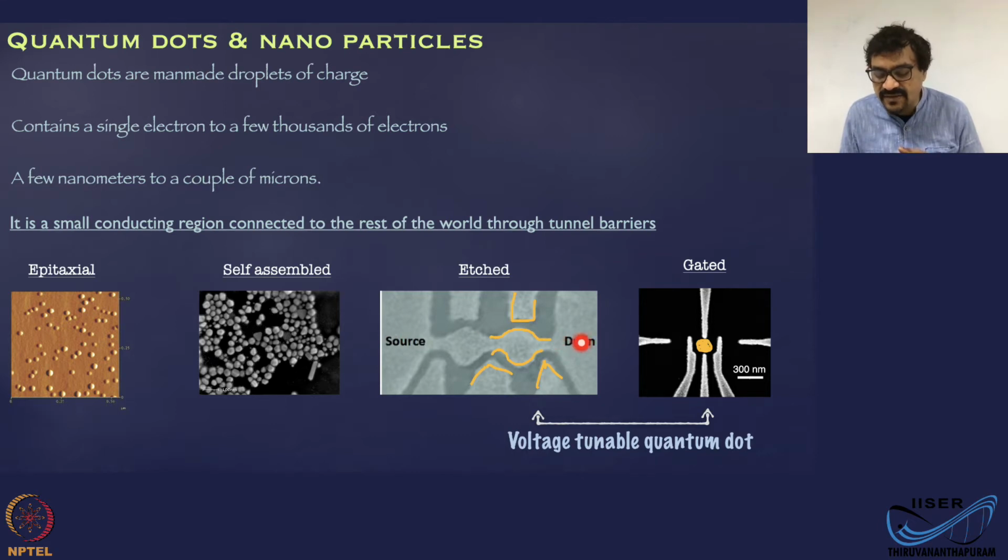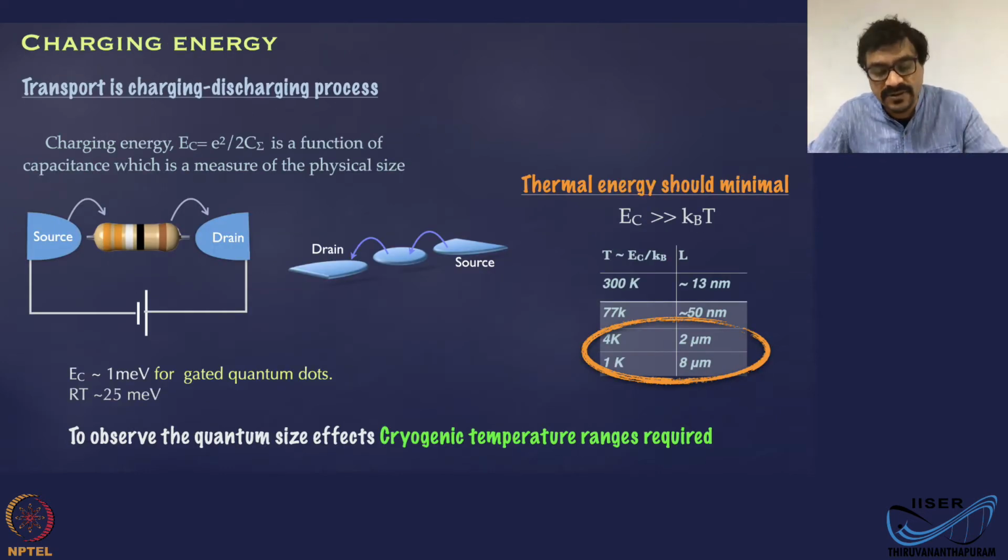It's almost impossible for some of these structures when the size is very, very small. Whereas this technique naturally will allow you to define leads, because you can define leads and you can define the Coulomb dots in a controllable way using microfabrication techniques. Here also the same method applies. So these are actually voltage tunable Coulomb dots, and this is where most of the experiments that we are going to discuss are done. Okay. Now talking about Coulomb dots, whatever the fundamental physics that we are going to discuss applies to all kinds of Coulomb dots. But I will mention most of these in context of these voltage tunable Coulomb dots.